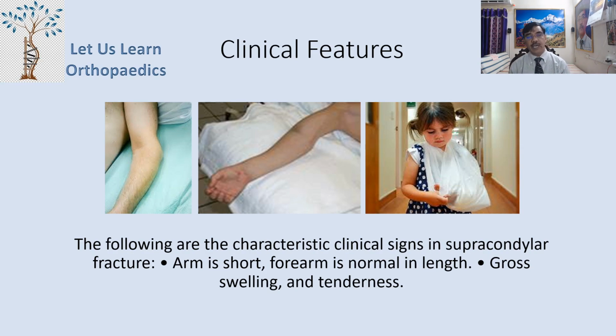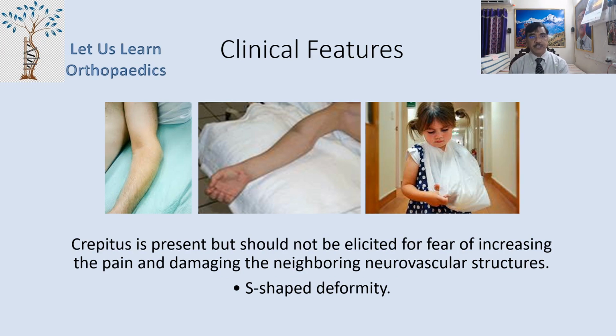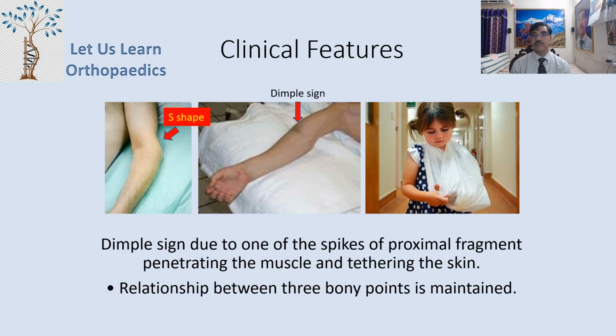Now the following are the characteristic clinical signs of supracondylar fractures. One is the arm is short, forearm length is normal. There is a gross swelling and tenderness around the elbow joint. Crepitus is present, but it should not be elicited for the fear of increasing pain and damaging the neighboring neurovascular structures. And of course, the S-shaped deformity. You can see here, it is shown by the red arrow.